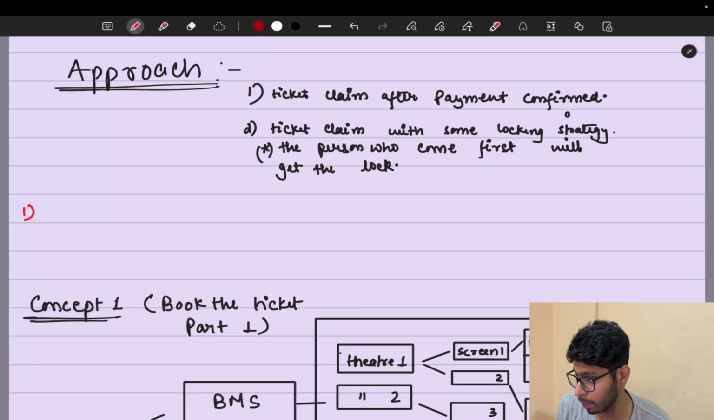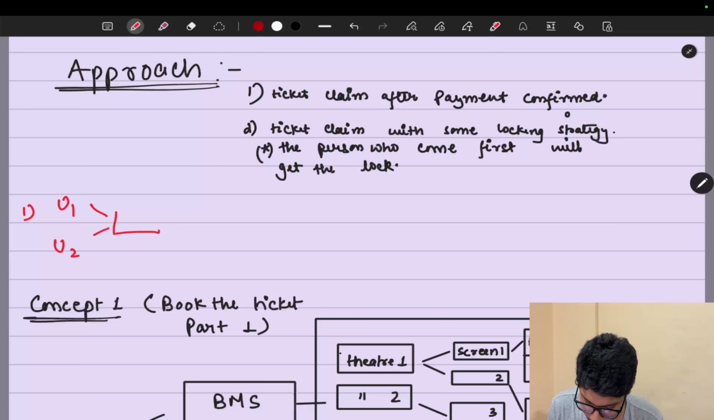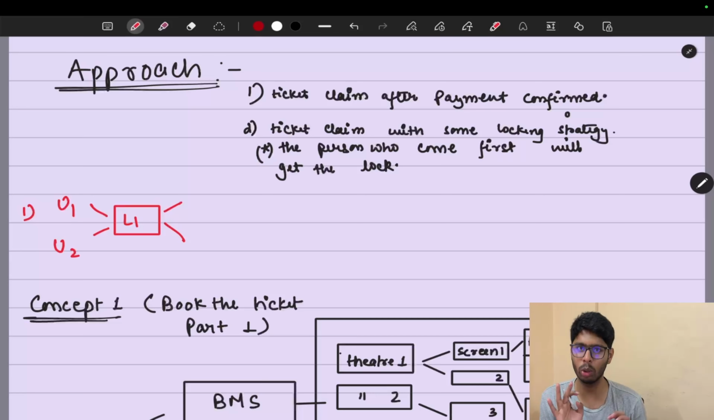What I mean by this is, suppose there are two users, U1 and U2, and they click on a seat L1. What will happen now? They are both able to click on that seat. There is no locking, nothing. They are just going onto our seat, and after that they will reach the payments page. U1 reaches payment page 1 and U2 reaches payment page 2.